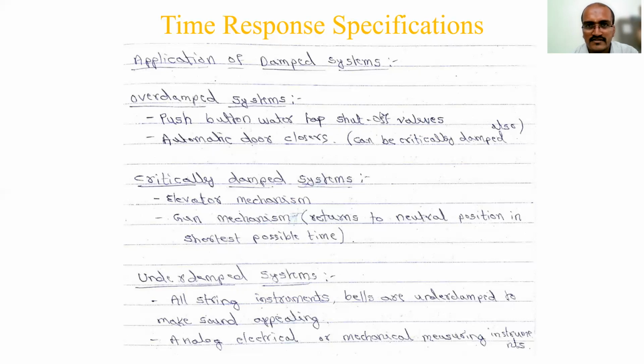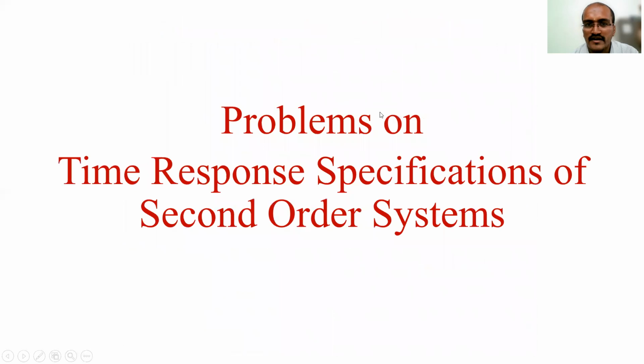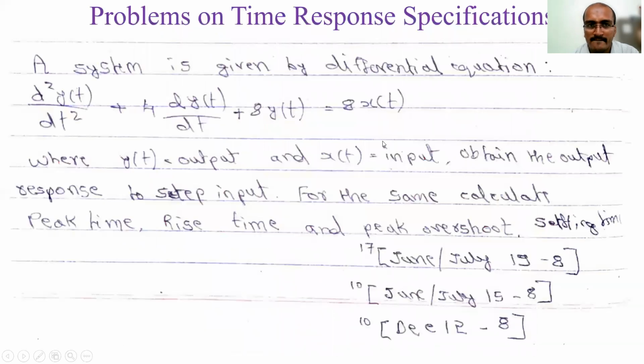So next class we will start with the problems. I will just read out one problem, to show how it looks. I have taken a differential equation here, the model of the transistor. This type of problem we have also seen previously. A system is given by the differential equation, taken from a university question paper: d square y of t by dt square plus 4 dy of t by dt plus 8 y of t equals 8 x of t, where y of t is the output and x of t is the input. Obtain the output response to a step input.